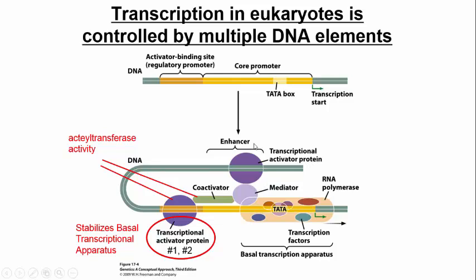The thing I want you to note about the enhancer is not location dependent. So the promoter, the core promoter, and the regulatory promoter have to be just upstream of the start site of transcription. The enhancer can be located quite a distance upstream, but it comes in close proximity through this folding of the DNA. So the enhancer is not location dependent.